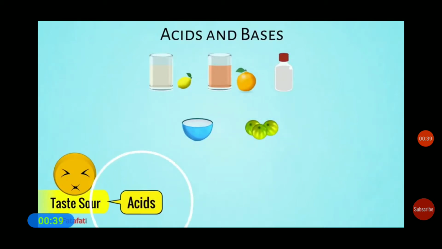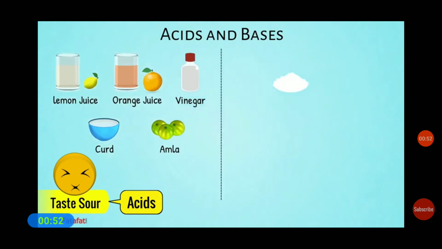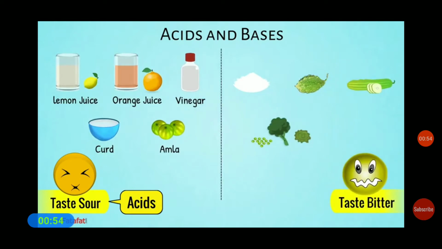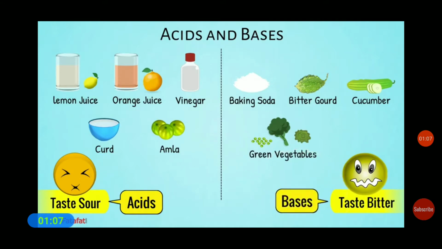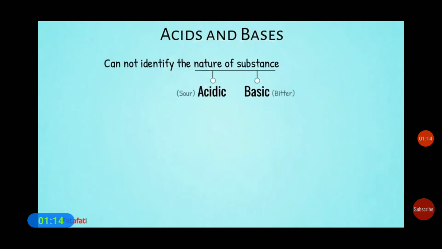So children, in our daily life we have some substances which have different kinds of taste. Yes, like lemon, orange, vinegar, curd and amla, these are sour to taste. Such tasting substances we call what? Acids. Some substances are bitter to taste, like baking soda, bitter gourd, cucumber and green vegetables. These bitter tasting substances we call what? Bases.